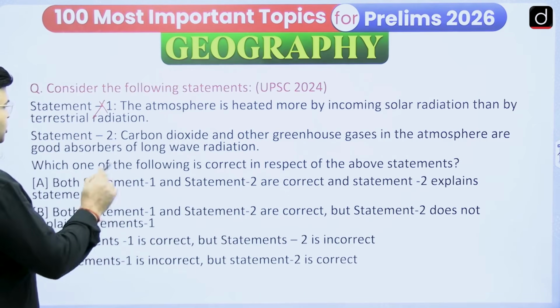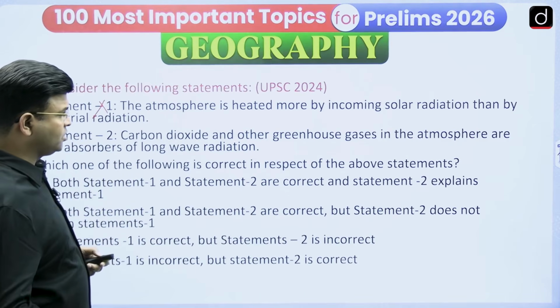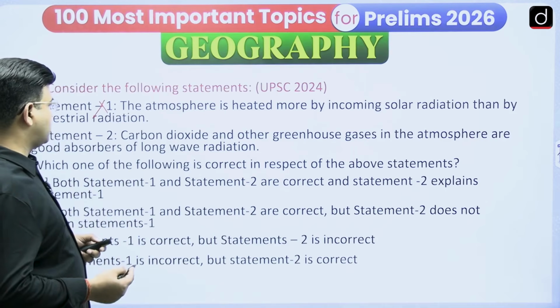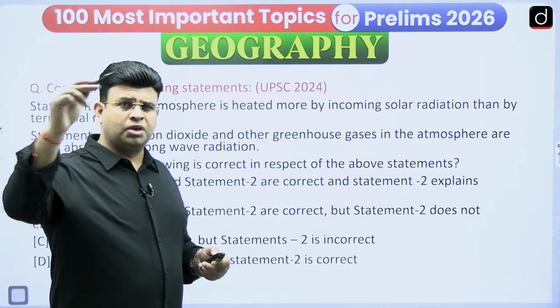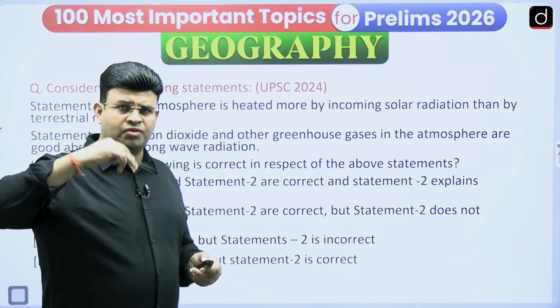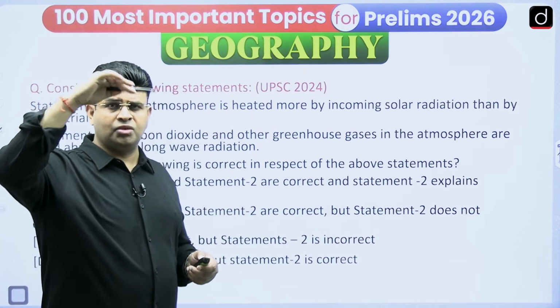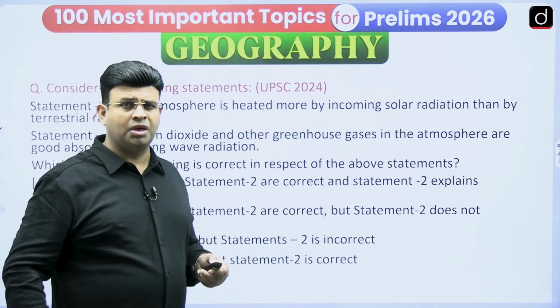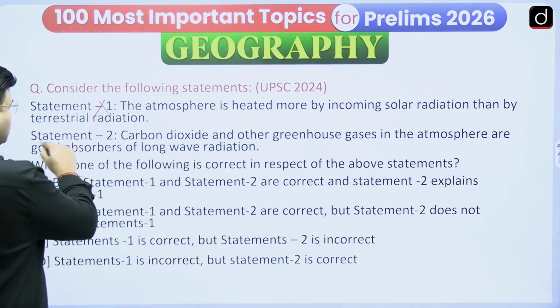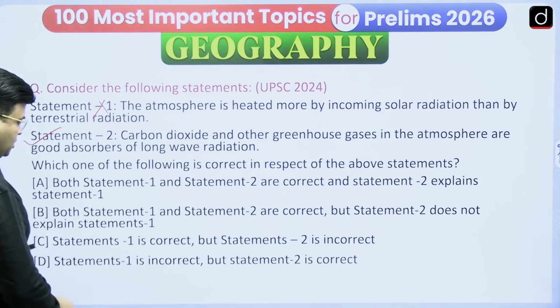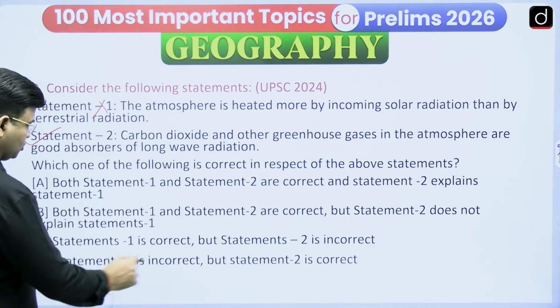And then statement 2, carbon dioxide and other greenhouse gases in the atmosphere are good absorbers of long wave radiation. Yes, they are good absorbers of long wave radiation. Terrestrial radiation is a long wave radiation, and these greenhouse gases absorb it and help in causing global warming. So this statement is correct, statement 1 is incorrect, and statement 2 is correct.